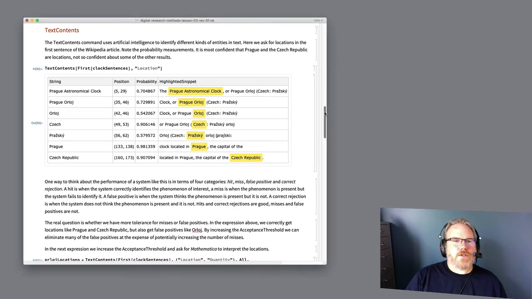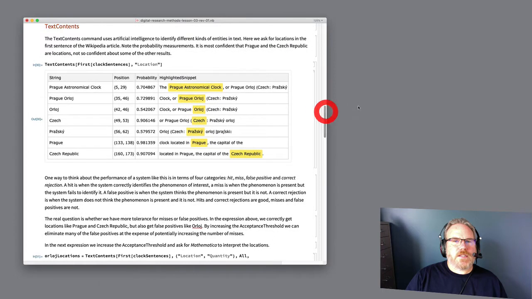In this first expression here, I've taken the first sentence in the Wikipedia article and I've asked it to look for everything that might be a location. What TextContents does is return this display showing us a number of expressions that might be locations, highlighted in the snippet of the text, with character position in the text, and also the probability. That's the assessment that the system has made that this really is a location.